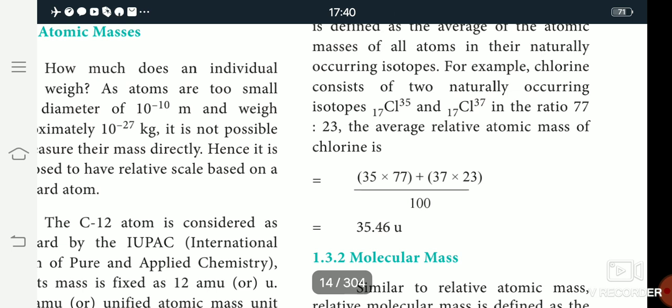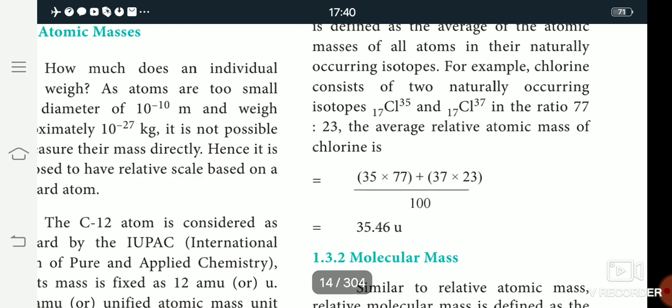So chlorine atomic mass is 35. Hydrogen atomic mass is 1 and chlorine atomic mass is 35. So the first one is atomic mass unit and relative atomic mass, and the next one is average atomic mass.